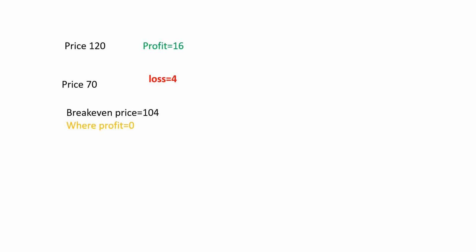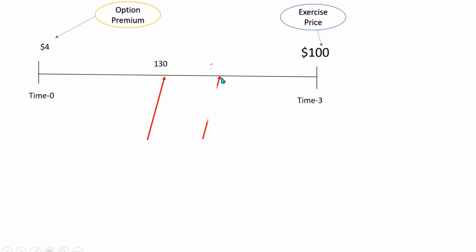So this point is known as my break-even price. Now let's move forward. This was the option premium and this $100 was the exercise price. Let's say you decide to buy at a price of 130 after maybe 1 month or 2 months, you can do so.